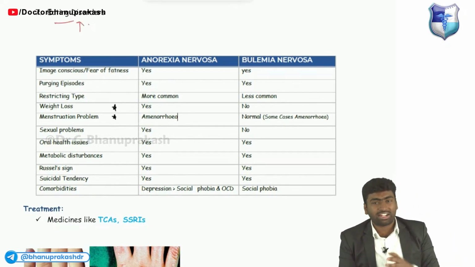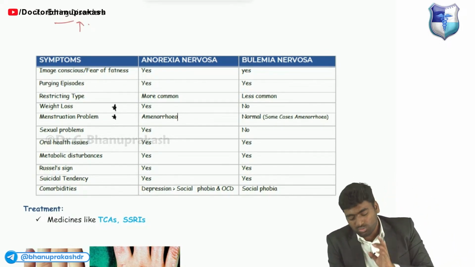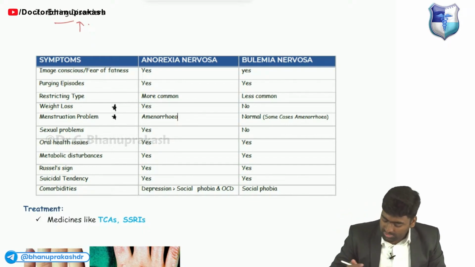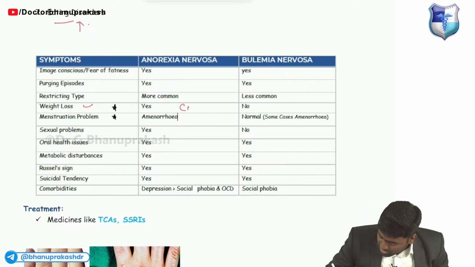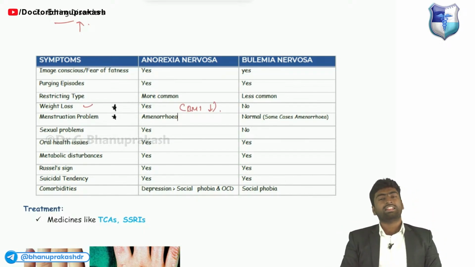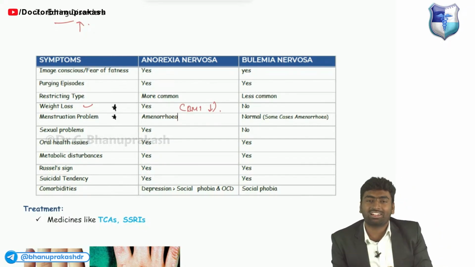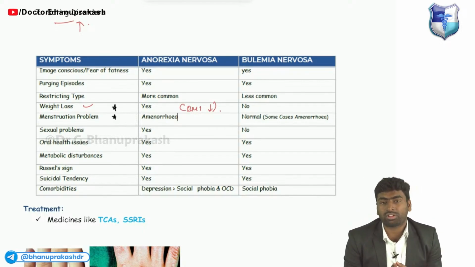Eating disorders, there are different types, but you should know these 2 differences between anorexia and bulimia nervosa. In anorexia nervosa, you see, there will be weight loss, so the BMI will be decreased. Just remember this much. There is a female who is thinking she is fatter than usual, but she is actually slim.